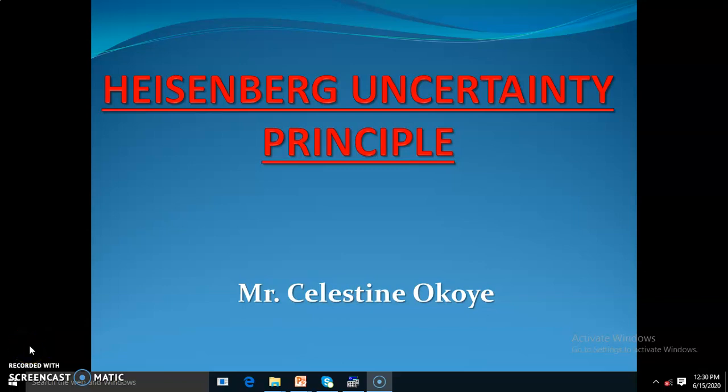Today we're going to be looking at the Heisenberg uncertainty principle. Now, most of us have heard about the Heisenberg uncertainty principle and find it quite interesting, even though it leaves some of us uncertain about how the principle works. Of course, it's a very tricky idea to wrap your head around.